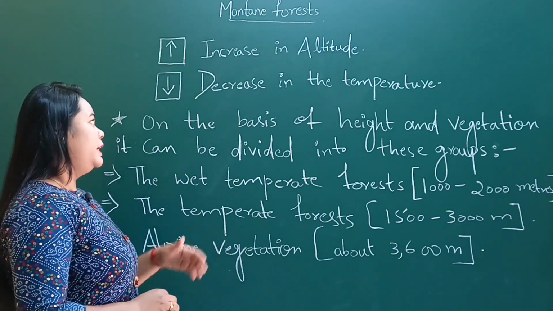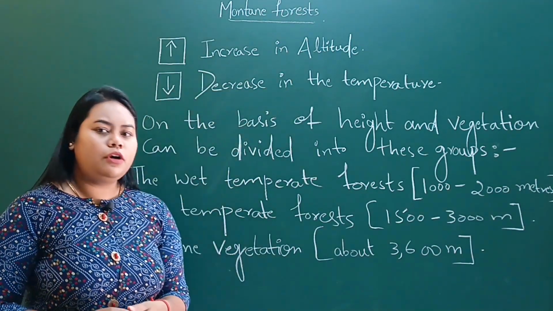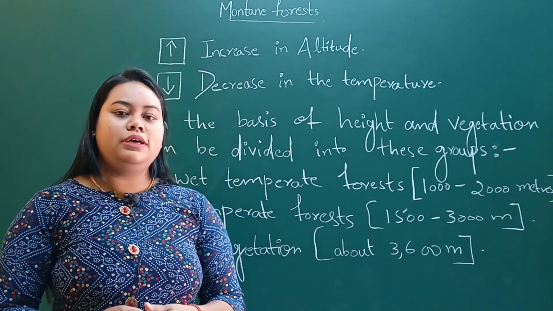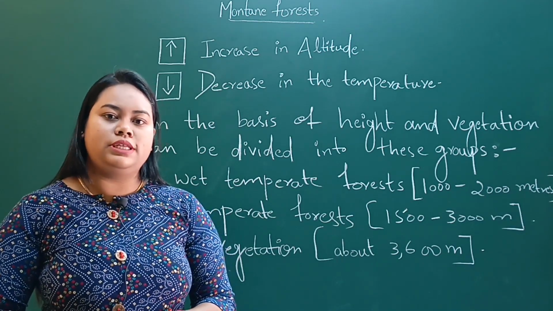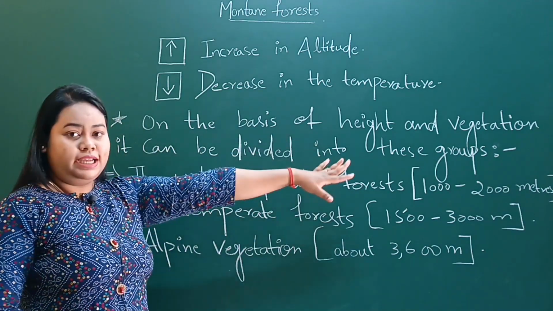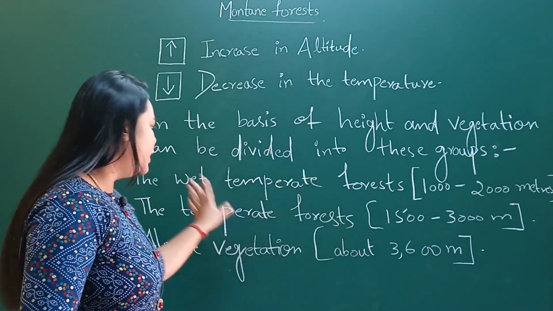Now mountain forest. In this mountain area, as altitude increases, temperature decreases. We all know that when we go to a high altitude, the temperature decreases, and if we go to a low altitude, the temperature will increase. Now, on the basis of height and vegetation, it can be divided into these three groups.